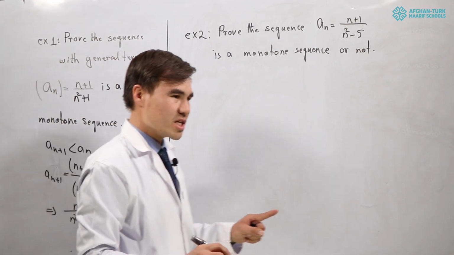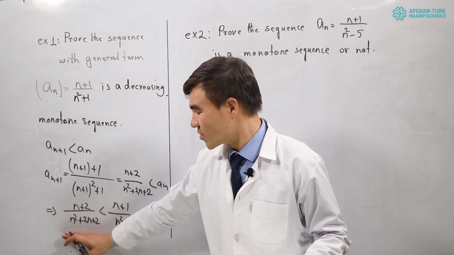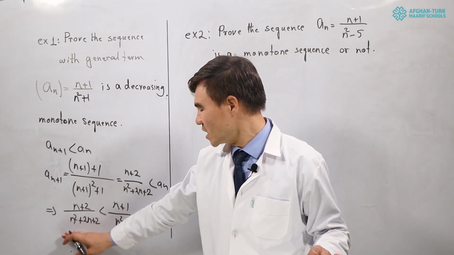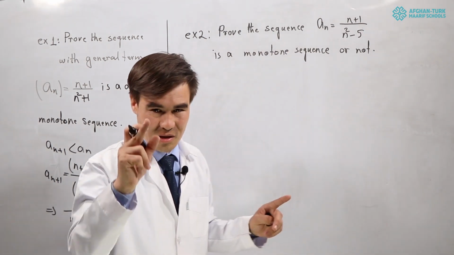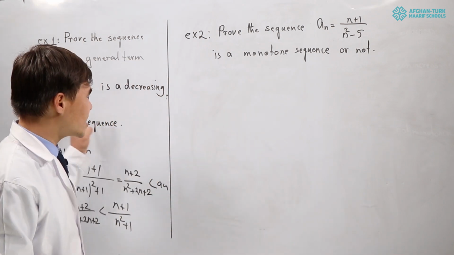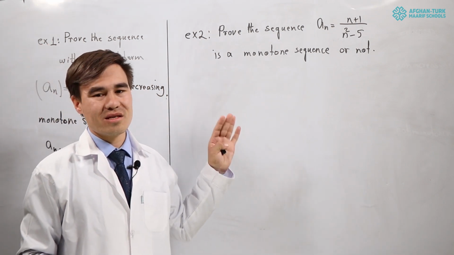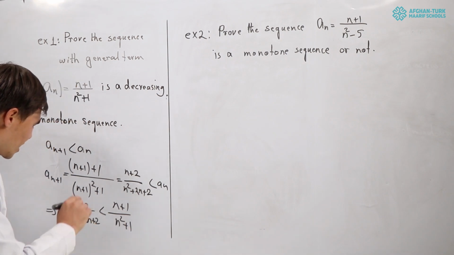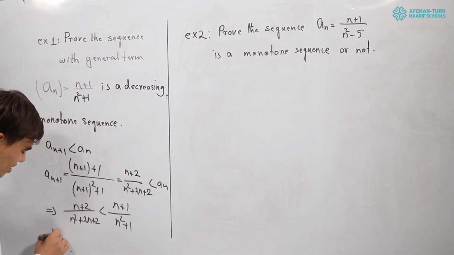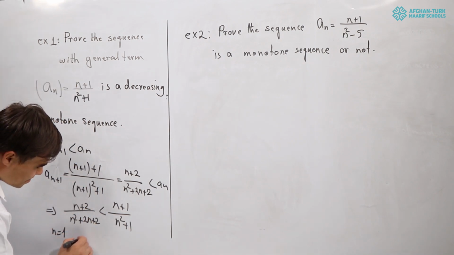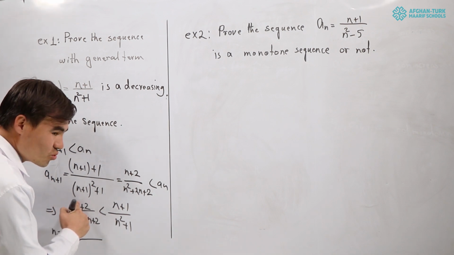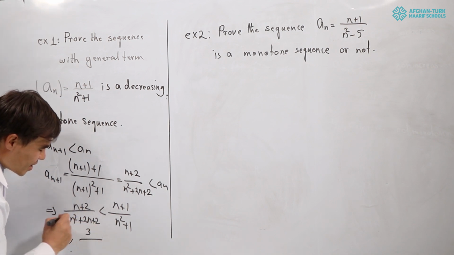To show this is true for the condition which we stated, we must substitute number 1, because we said every sequence is defined on the natural numbers. When I substitute n equal to 1, n plus 2 will be 3.